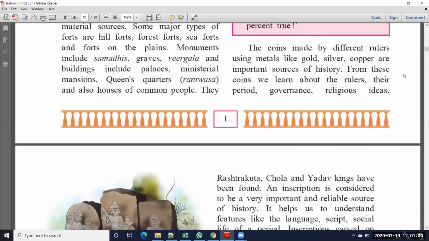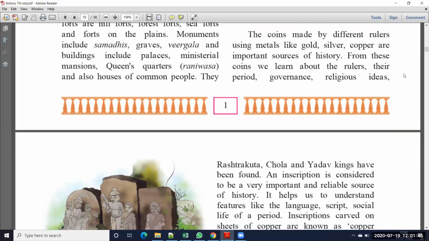Okay, so when you get this type of coins, we can understand from the picture which king is there. So when this coin was printed, this state was ruled by this king. And on that is a date, a year like 1972 or 2020. So based on that date, we can understand which year it was made. Okay, so that also we can understand.